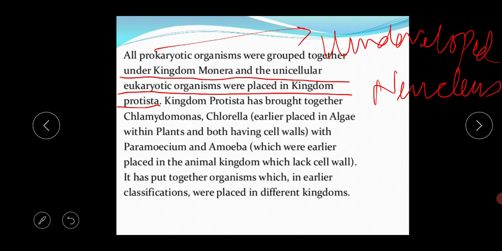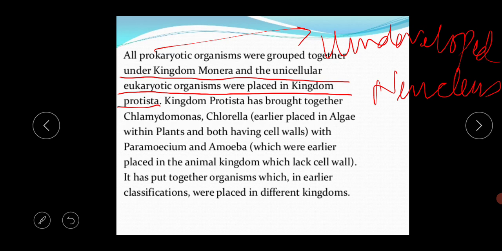So they are grouped together under kingdom Monera. Unicellular means only one-celled organisms, but their nucleus is developed. They are placed in kingdom Protista.